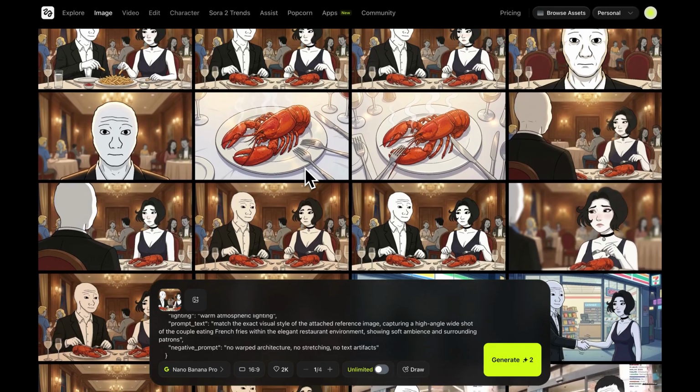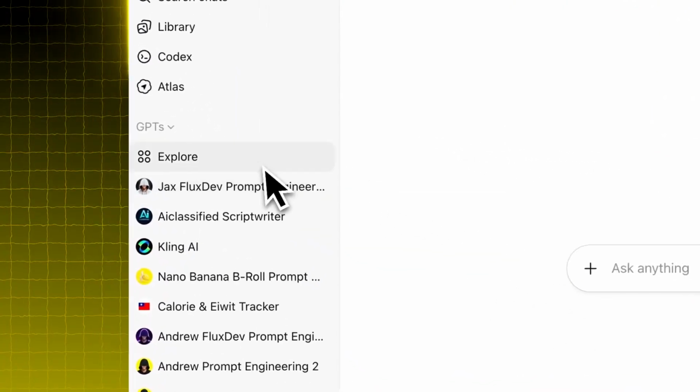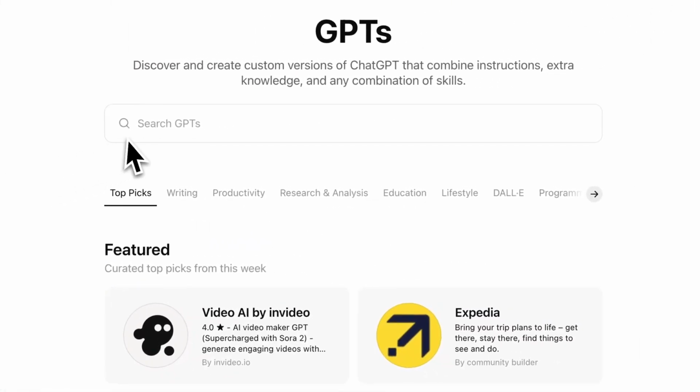You barely have to prompt the Nano Banana Pro model. This powerful GPT model does all the work for you. I will now show you how you can animate these Wojak scenes into videos. Inside ChatGPT, head over to the GPT store and look for the model called Seedance Prompt Engineer.